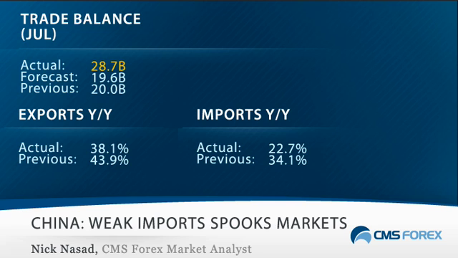China's trade surplus reached an 18-month high in the month of July as exports rose to a record and while import gains slowed. The gap surged 170% from a year earlier to 28.7 billion. Exports increased 38.1% compared to a year ago, while imports advanced 22.7%. Now, while exports grew at a pace stronger than expected, the weak import growth struck a discordant tone over the Chinese economy and raised concerns that softening Chinese consumption could have negative implications for the global recovery, which sent growth-sensitive currencies lower.